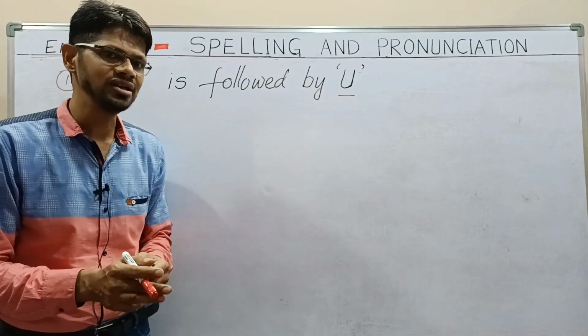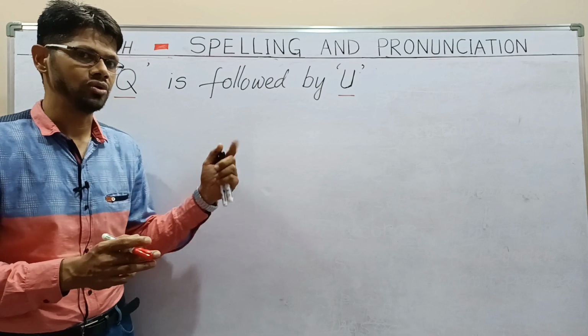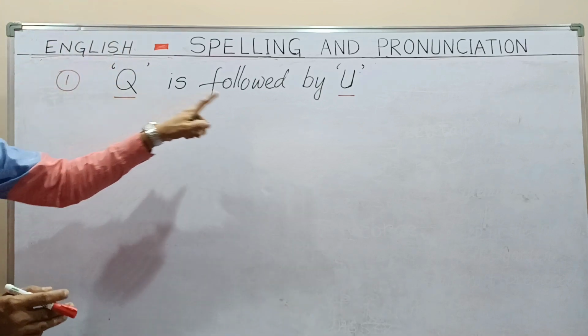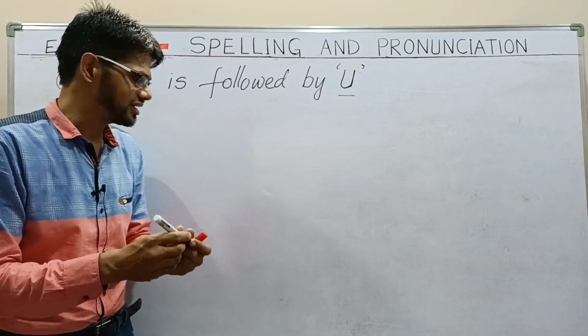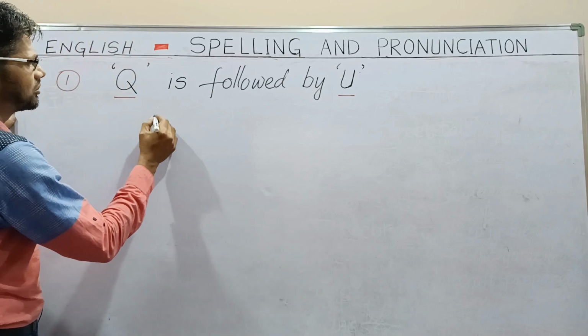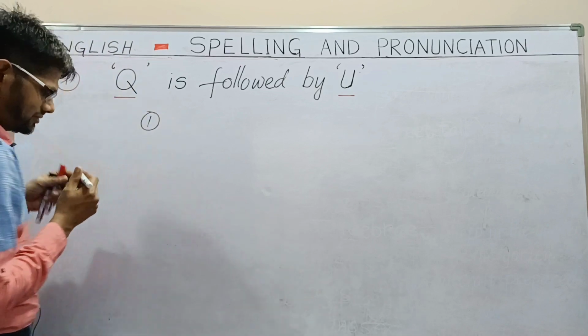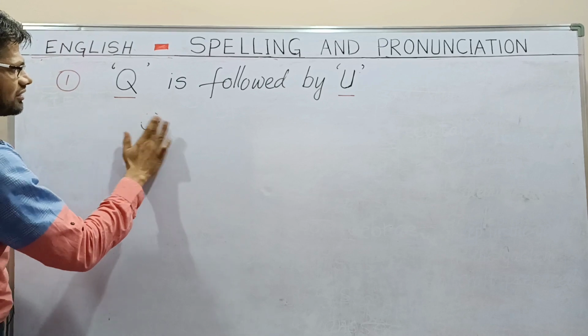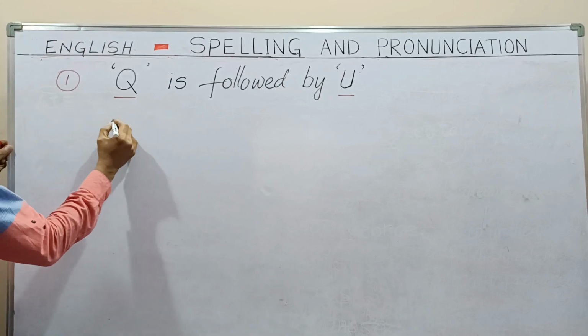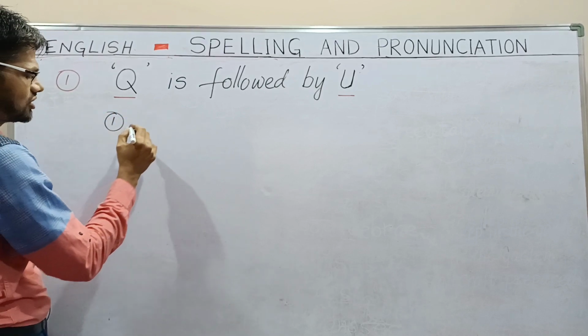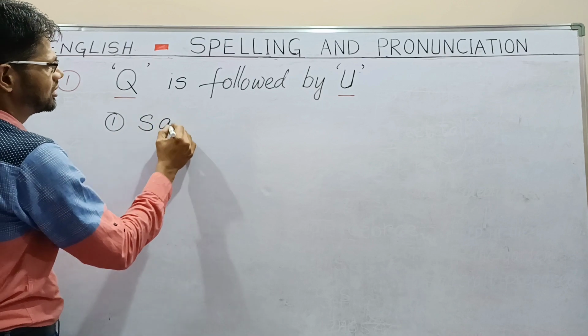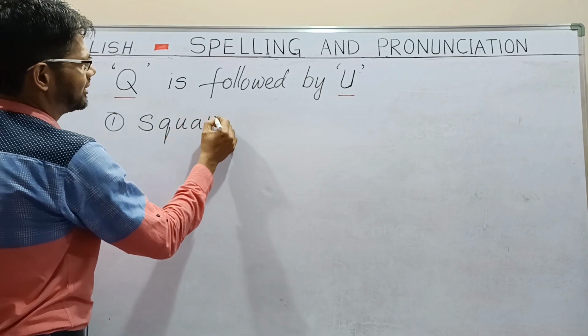We are going to learn this one more rule. What is the rule? Q is followed by U. Let me give you examples. Number one, if I write square, S-Q-U-A-R-E, square.